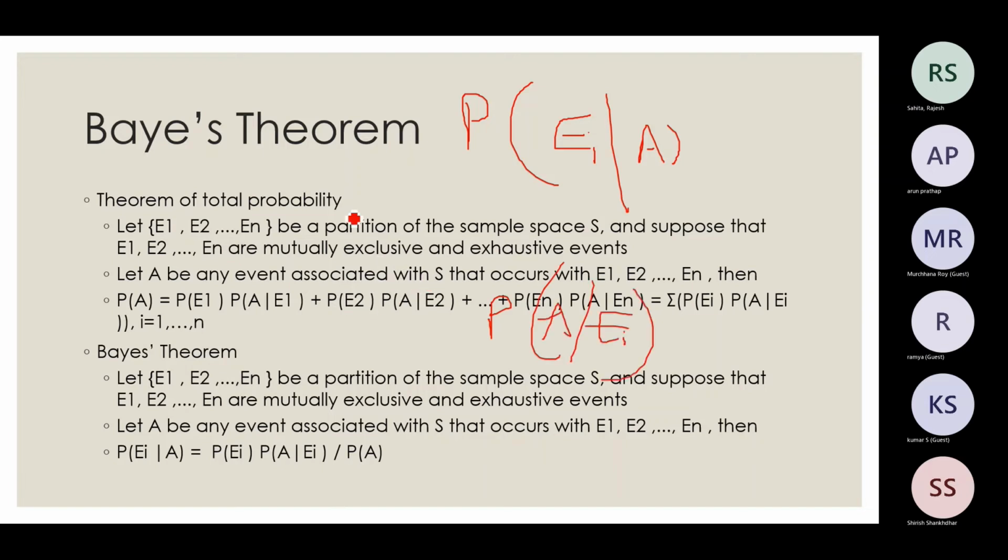Now I am considering there are n events, E1 to En, and I want the probability of E1 given A. Then Bayes theorem tells me that this is equal to probability of E1 times probability of A given E1. This is like probability of A intersection E1 only, right? You can refer to this. My writing is getting cramped because I am not able to adjust in this space. Divided by probability of A.